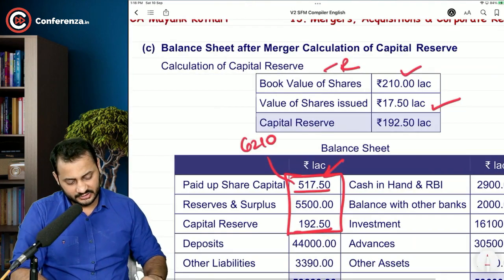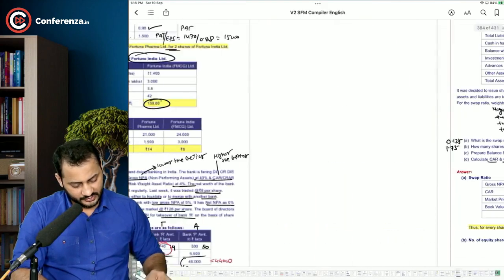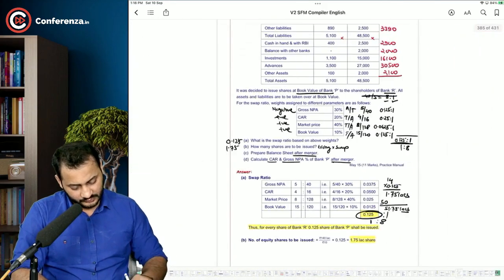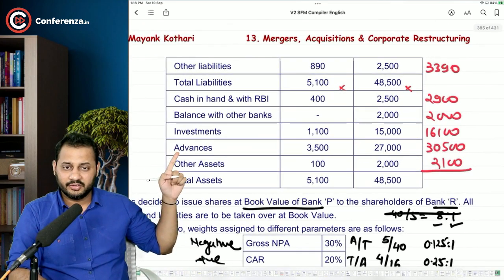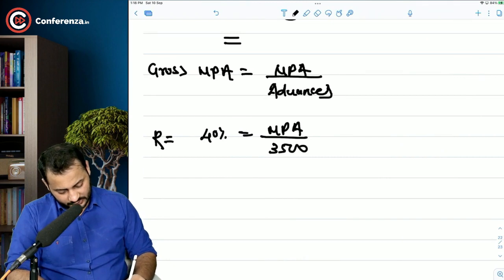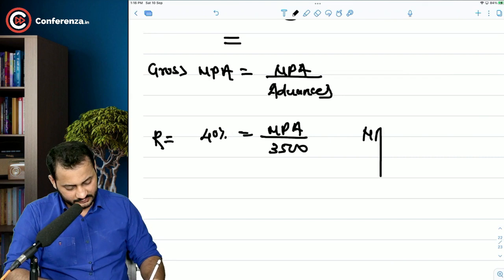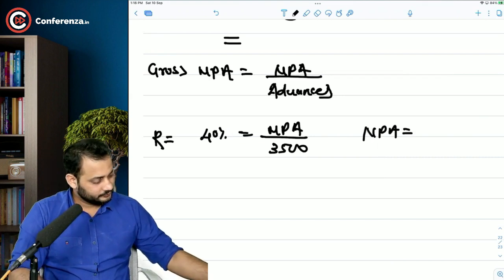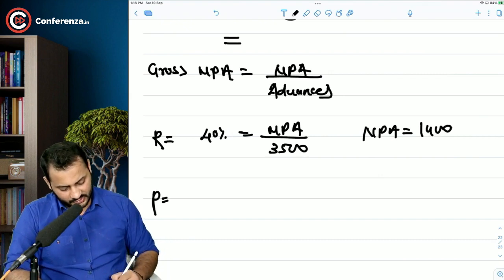How much is the advances of bank R? If you look at the balance sheet, you will get the figure. Bank R had advances of 3,500. So can we calculate NPA? Yes, sir. The non-performing assets were 1400 in bank R.